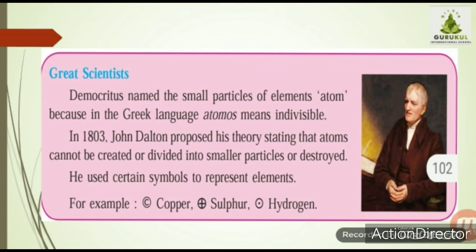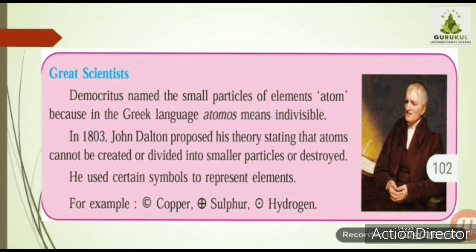In the beginning John Dalton used some symbols as shown on the screen. In one circle he wrote C for copper. For sulfur he used the plus sign. For hydrogen, one dot. So he used such symbols to show the elements.